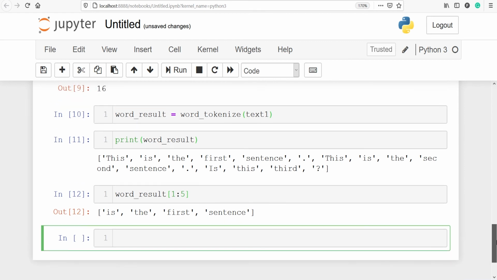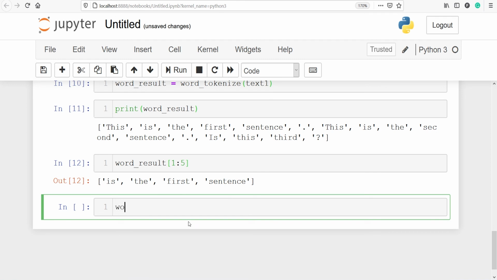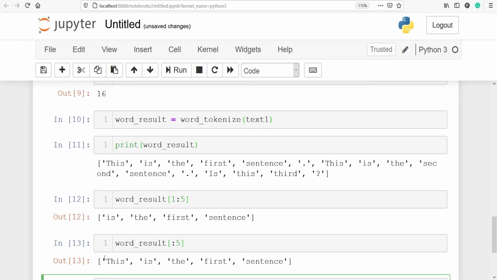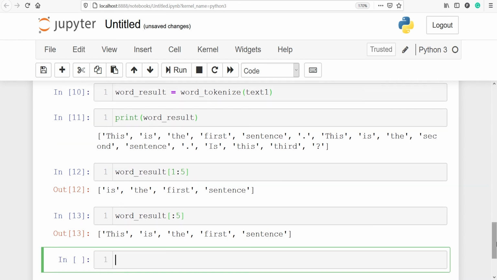We can perform the slicing on this. We can also do some other operation, like I want to print all the words starting from the index number 0 up to sentence, that is the index number 4. So I'll put 5 here and this time we will also get this in the output. Let's execute our code. In the output you can see we got this also this time because we are slicing on the words starting with the index 0 here.